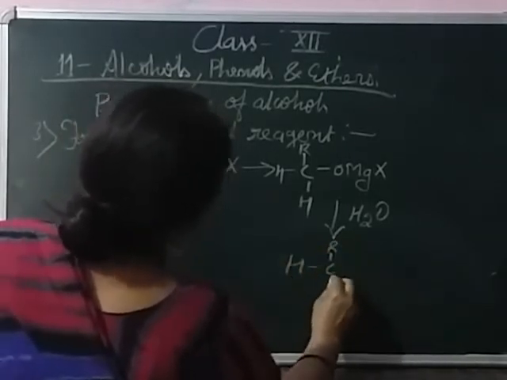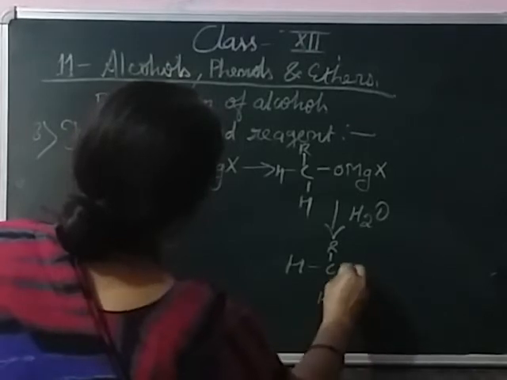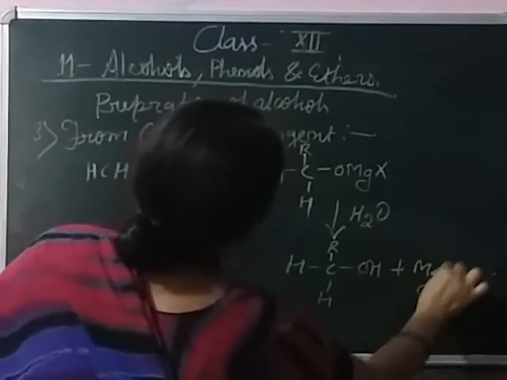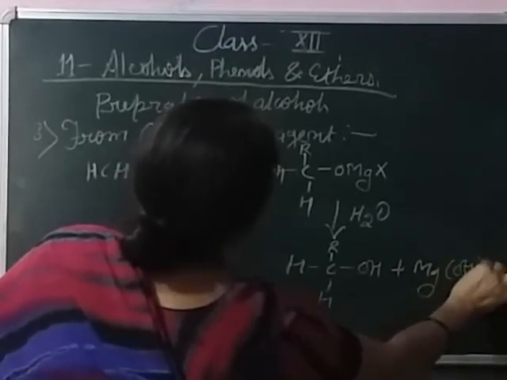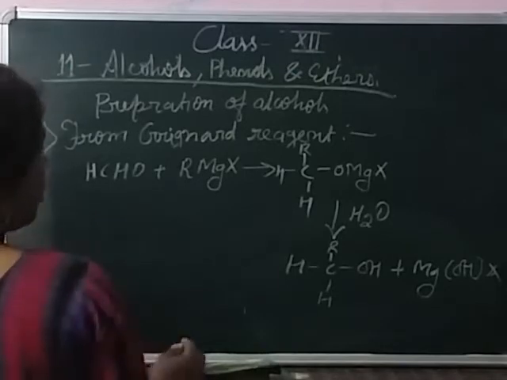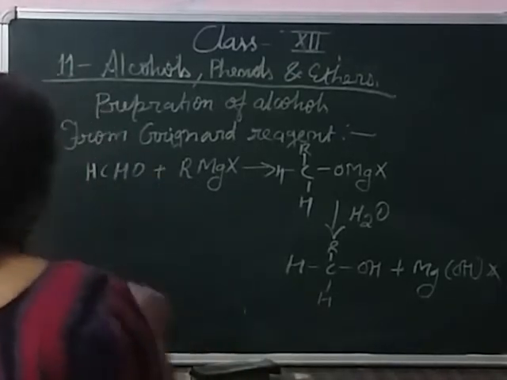It is a primary alcohol. Okay, primary alcohol. It means from the formaldehyde we obtain the primary alcohol.